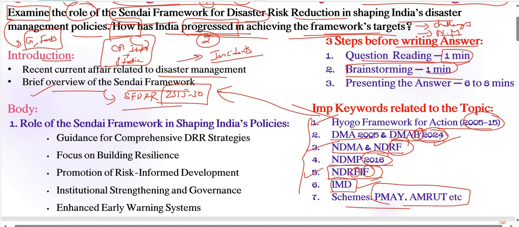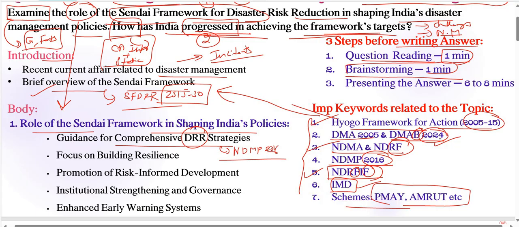Okay. Next, coming to our body part, the role of the Sendai Framework in shaping India's policies. That is, we are addressing the first important keyword mentioned in the question. Right. So, what is the particular role played by the Sendai Framework here? Guidance for comprehensive DRR. What is DRR? Disaster Risk Reduction strategies. Right. So here we can include India's National Disaster Management Plan 2016.